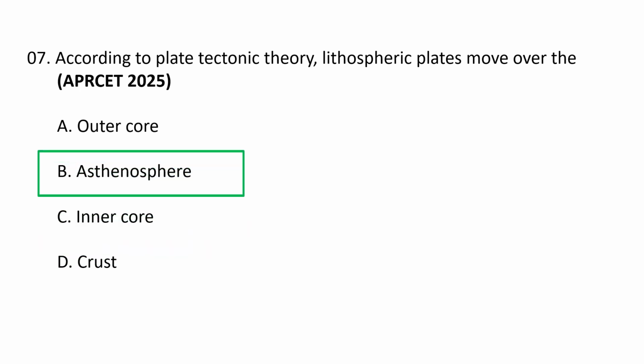Asthenosphere. According to plate tectonic theory, lithospheric plates move over the asthenosphere, which is a semi-fluid, ductile layer of the Earth's upper mantle. These rigid plates are broken up into pieces that float on and slowly slide across this weaker layer, with their movement driven by convection currents in the mantle.